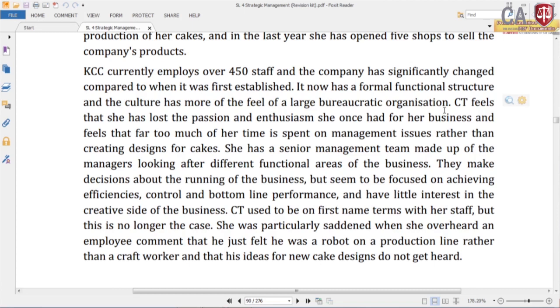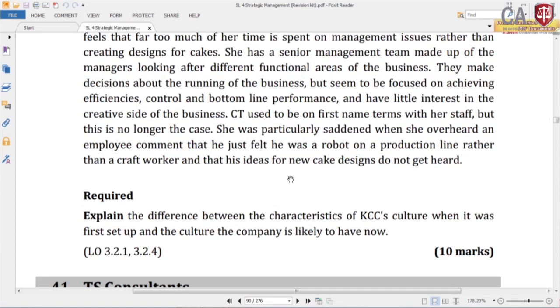What do you think? Right, so they have a more bureaucratic nature of business. CT used to be on first name terms with her staff, but this is no longer the case. She was particularly saddened when she overheard an employee comment that he just felt he was a robot on a production line rather than a craft worker, and that his ideas for new cake designs do not get heard.